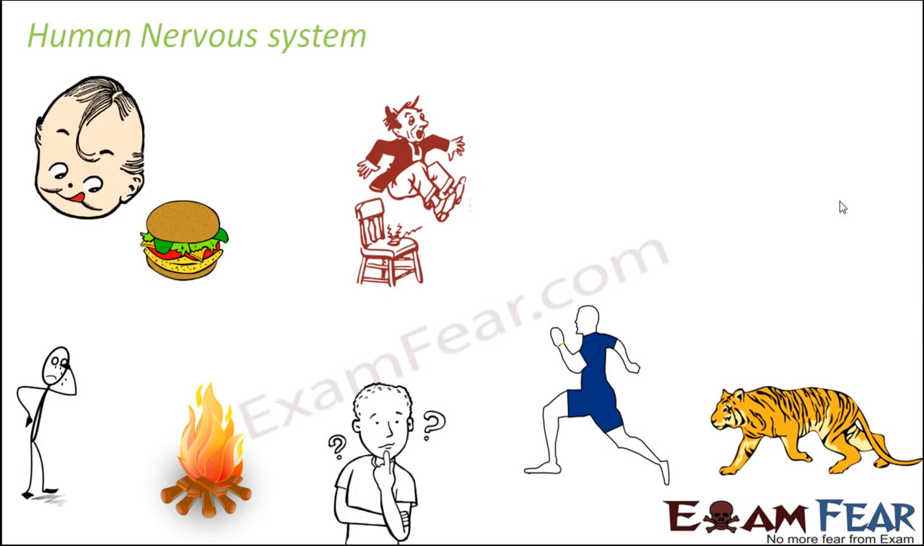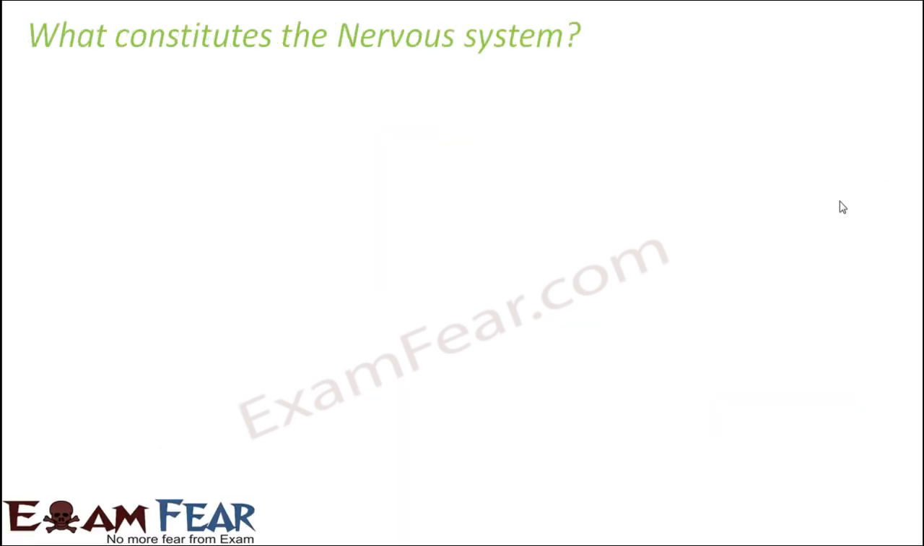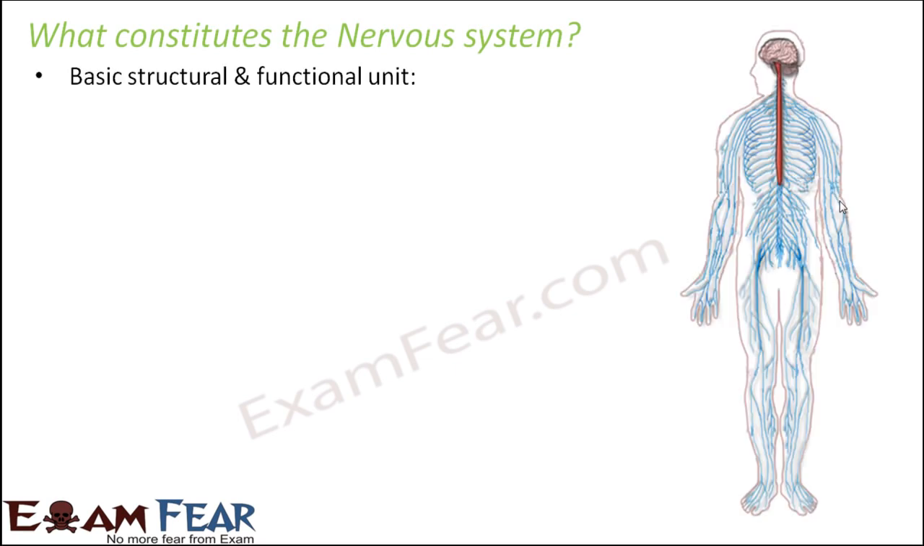First we are going to see what the constituents of the nervous system are, what forms the nervous system, and then we will see how it works. So what constitutes the nervous system? The basic structural and functional unit of the nervous system is the neuron, or a nerve cell. It is the basic building block. It is the structural unit, that is, many neurons together form all the different parts of the nervous system. Also it is the functional unit because each neuron performs the job of the nervous system.